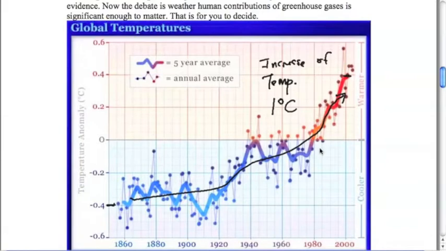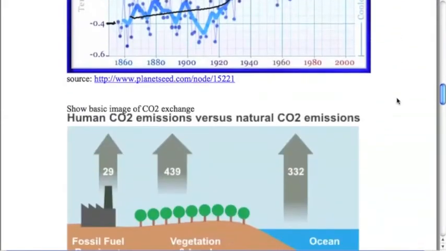Our biggest concern is probably right here. This is the idea that in the last 30 years, roughly, we've had a pretty steady increase, and that's a steady increase above our kind of normal or average temperature. So there's definitely an increase going on there. Again, it's not a lot, but it is a warming trend, which is basically what we call global warming.